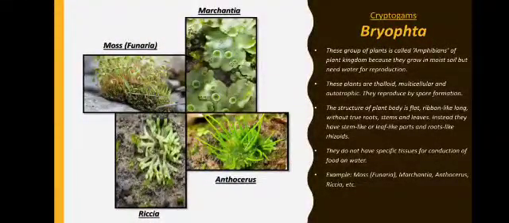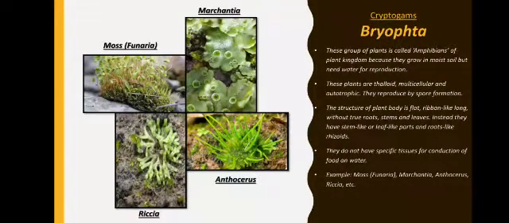This group of plants is called the amphibians of the plant kingdom. Amphi means both. Now why is it called amphibian? Because they can grow in moist soil and they need water for reproduction. So basically they need two places, one is soil and another one is water. Right? For example, frog. It can live on land as well as in water. So Bryophyta basically is a group of plants which is called the amphibian of plant kingdom.